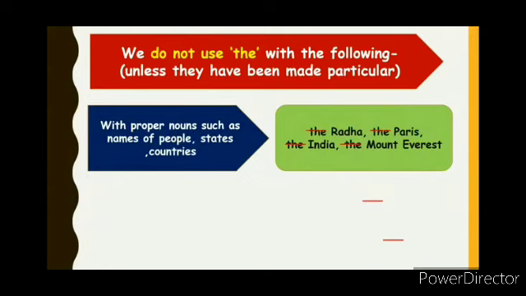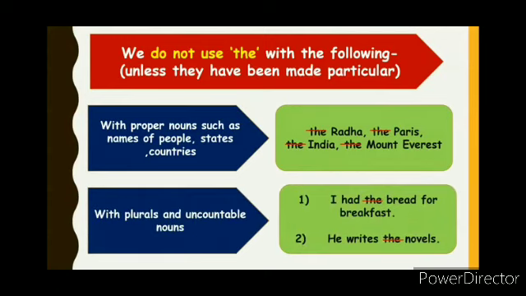We do not say the Radha, the Paris, the India, the Mount Everest. We also do not use the with plurals and uncountable nouns. Like, I had the bread for breakfast. No, I had bread for breakfast. He writes the novels. Not needed. He writes novels.